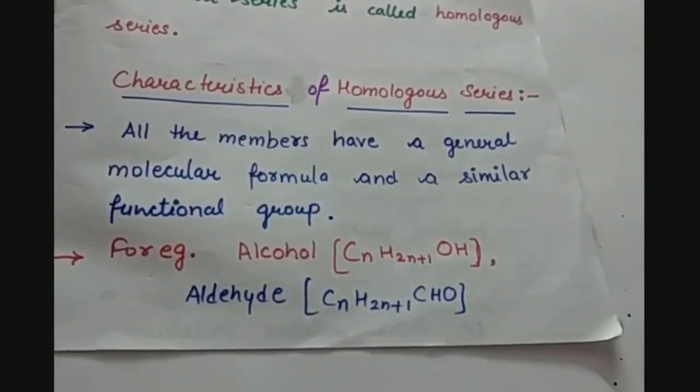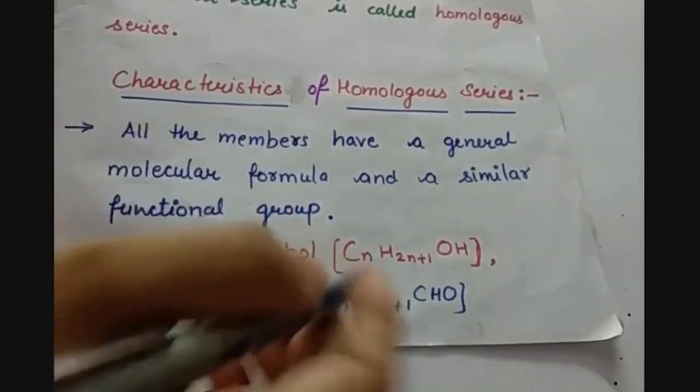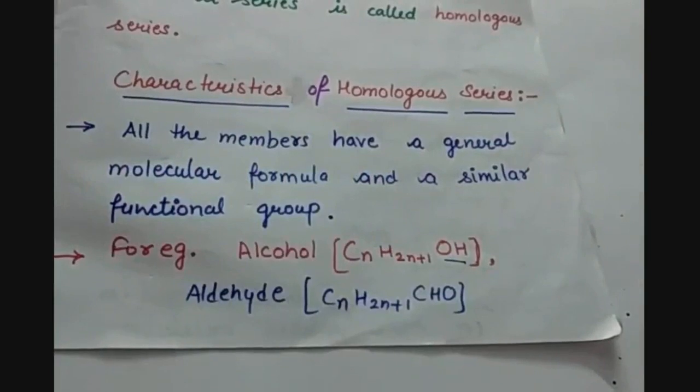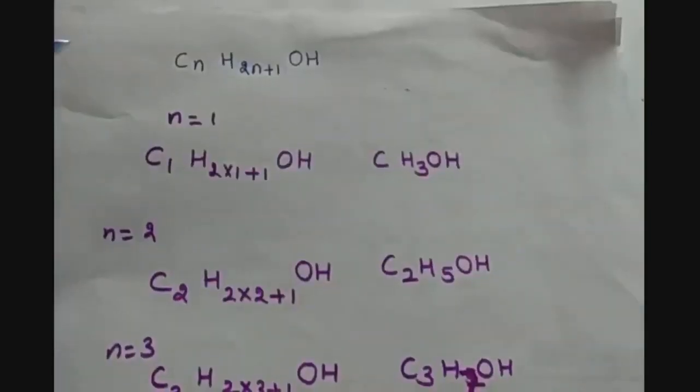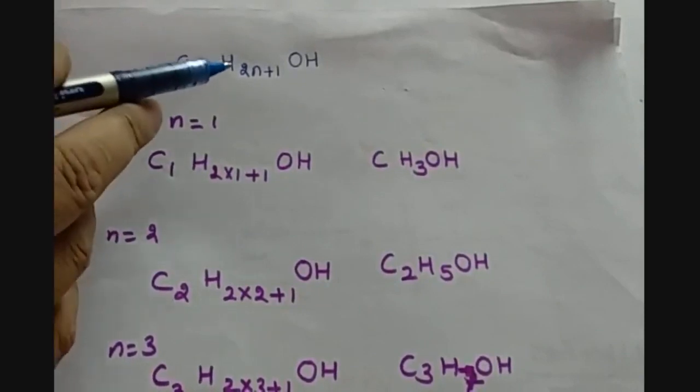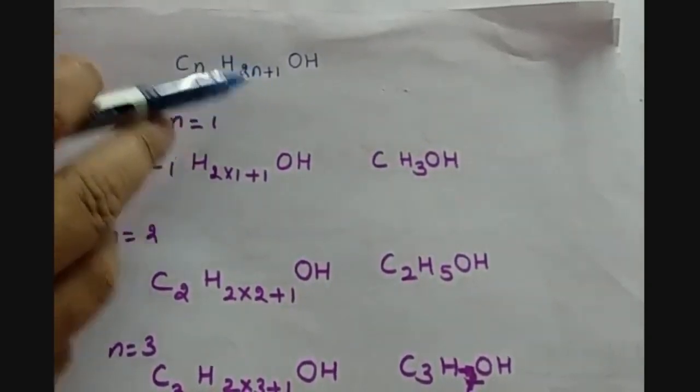So let us now make the homologous series with the help of this general formula, because all the members will have a general molecular formula and will have a similar functional group. So here similar functional group is OH, that is alcohol group. So the general formula for alcohols we have been given as CnH2n+1 OH.